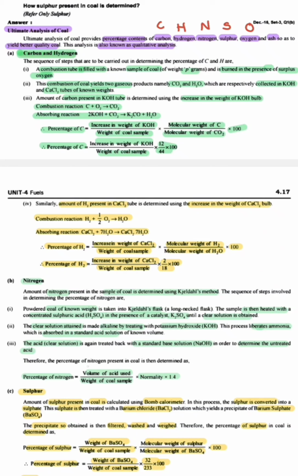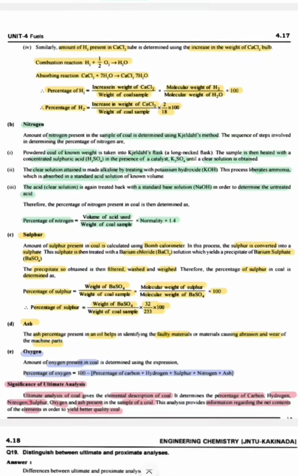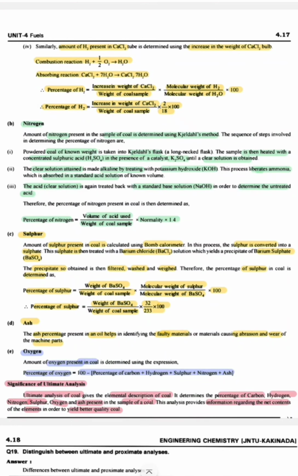Therefore, the percentage of nitrogen present in coal is determined as: percentage of nitrogen is equal to volume of acid used divided by weight of coal sample, into normality, into 1.4. So, this is the formula for determination of percentage of nitrogen. Next, coming to determination of percentage of sulfur. The amount of sulfur present in coal is calculated using a bomb calorimeter.